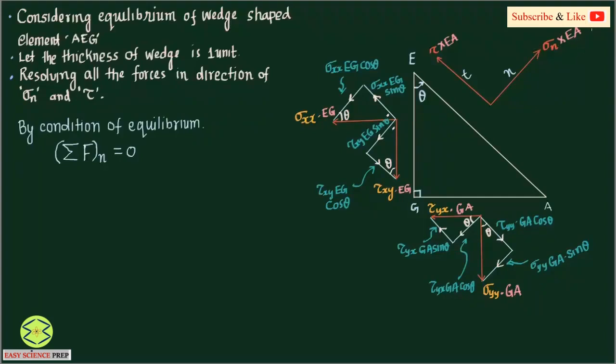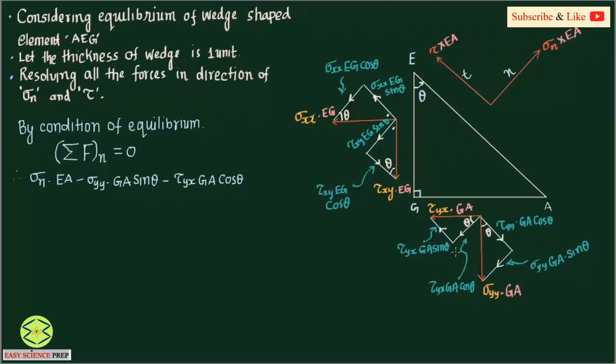So first we have sigma n times EA. I am taking this as positive. Which force do we have in this direction? This is in the opposite direction, you can see, that is sigma yy GA sine theta, so it will be minus, as it is opposite to this, so it is negative. This is also opposite, this is tau yx GA cos theta, so minus tau yx GA cos theta.